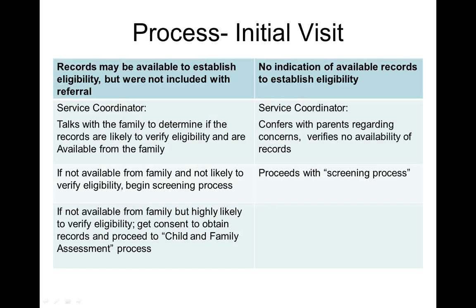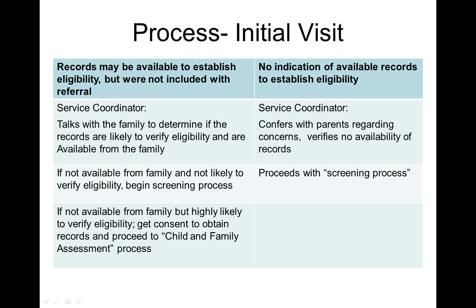If records may be available to establish eligibility, but were not included with the referral information, the service coordinator talks with the family to determine if the records are highly likely to verify eligibility and are available from the family. If not available from the family and not likely to verify eligibility, the service coordinator begins the screening process.